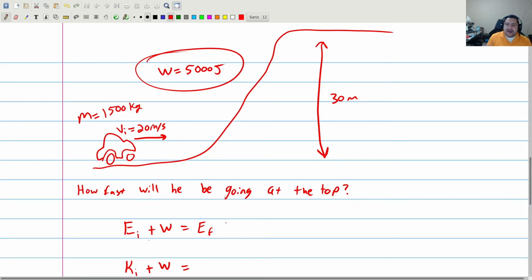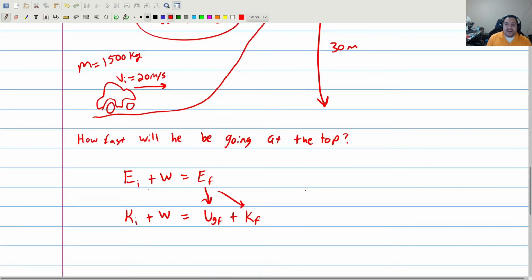Well, at the top, it's going to have gravitational potential energy because it has a height. But in theory, it's also going to be moving. So that means it's going to have two kinds of energy at the end. It's going to have gravitational potential energy at the end, and it's going to have kinetic energy at the end because it's also going to be moving.